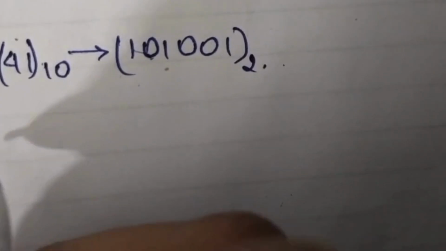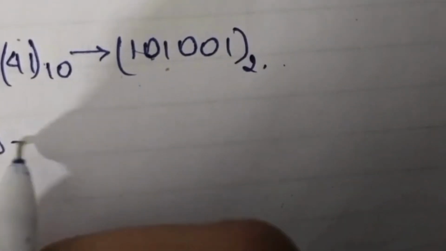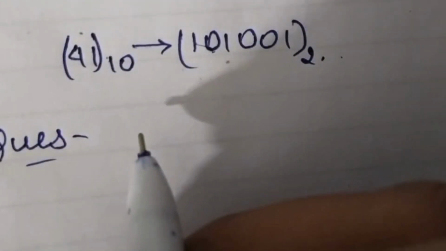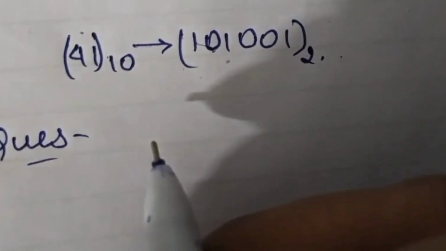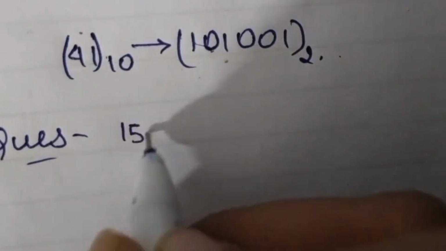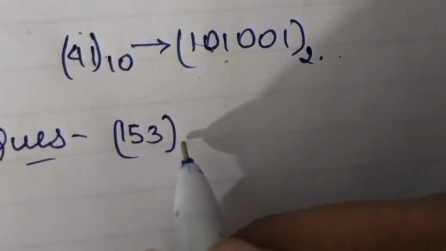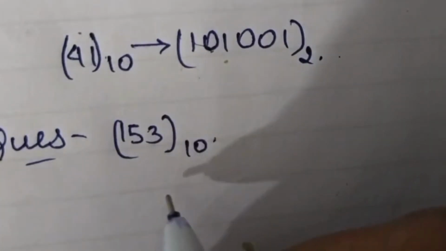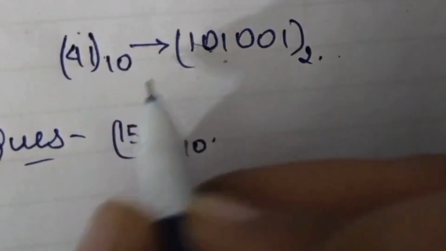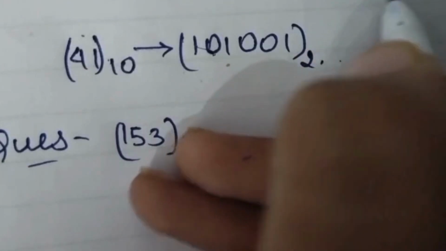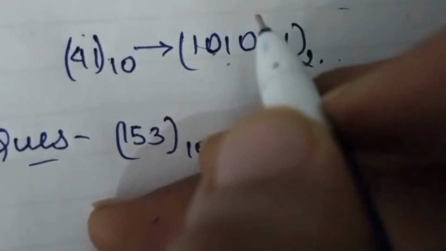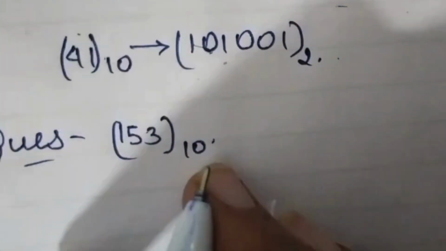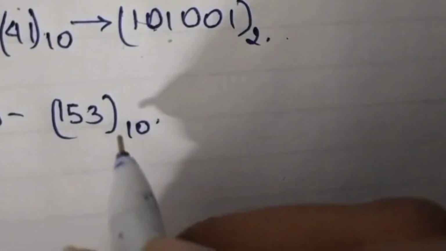I will tell you how to solve that. Okay, the question is $153. This is a decimal number system. I must tell you that 0 to 9 is the decimal number system. If it is exceeding, then it will come under hexadecimal or octal. Now we have to convert this.